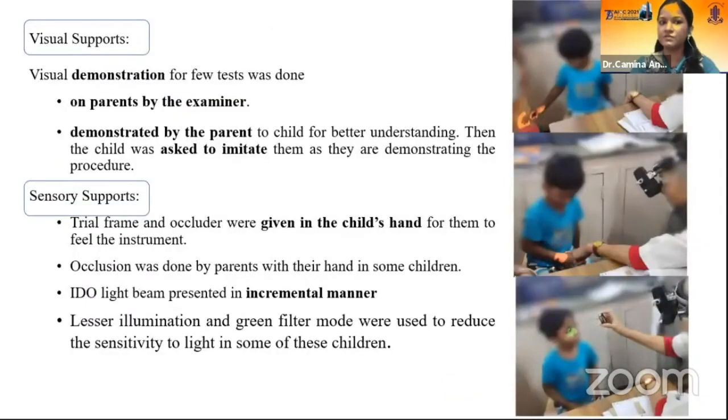In visual support, there was visual demonstration of a few tests like fundoscopy and near point of convergence. It was done on the parent by the examiner, and then subsequently done on the patient. For sensory support, the trial frame and occluder were given to the child's hand for them to feel. This assured the child that it was less harmful and not a painful procedure. Even indirect ophthalmoscopy was done in an incremental manner, as shown in the picture. Initially, the light was shown on the child's hand and gradually on the child's eye. So it ensures better cooperation. Lesser illumination of the light was used.